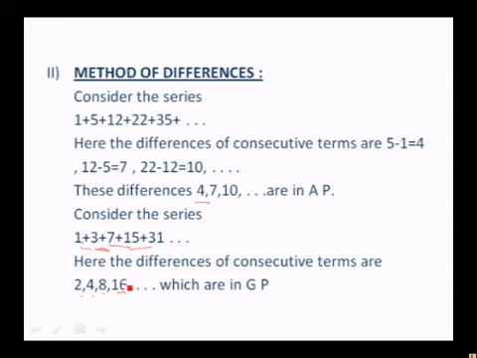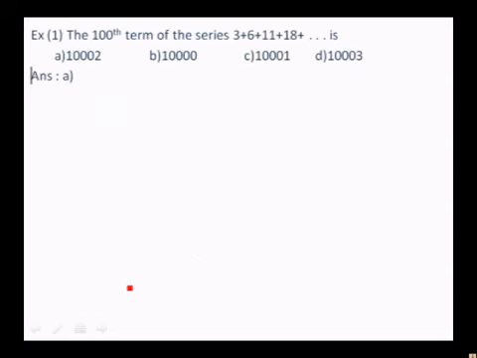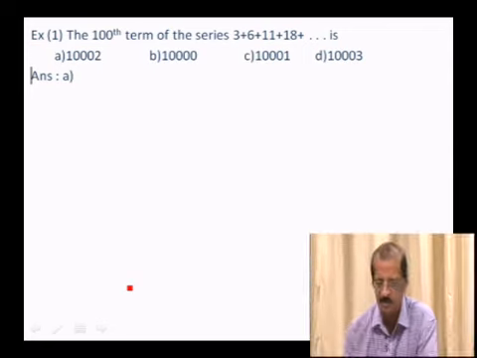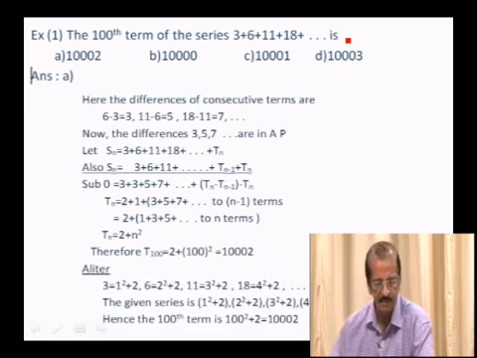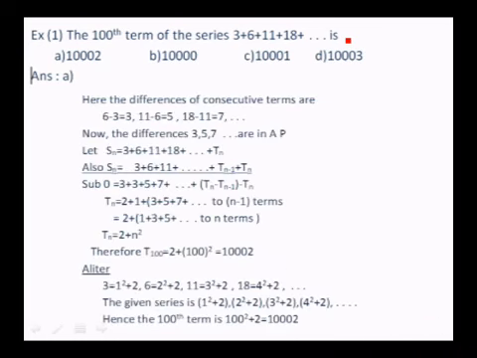So this is how to approach problems of this type. The 100th term of the series 3, 6, 11, 18, etc. is asked. For this, first I take the differences: 6 minus 3 is 3, 11 minus 6 is 5, 18 minus 11 is equal to 7. So these are in AP.